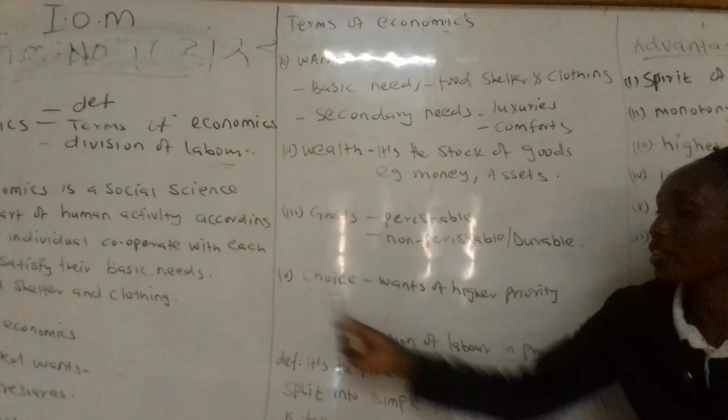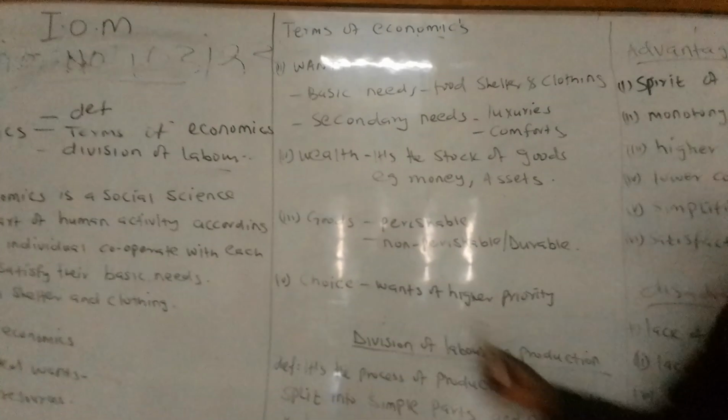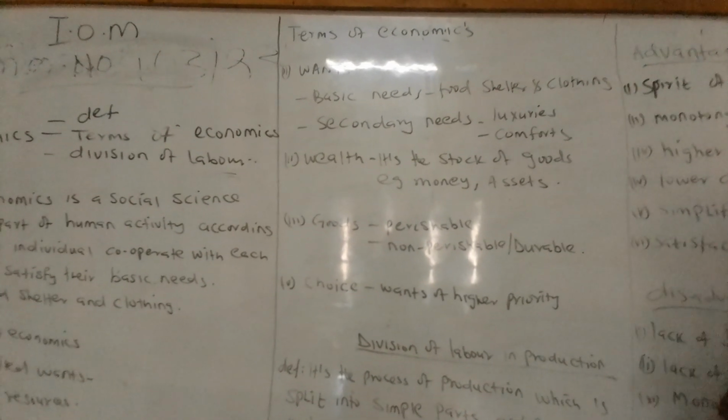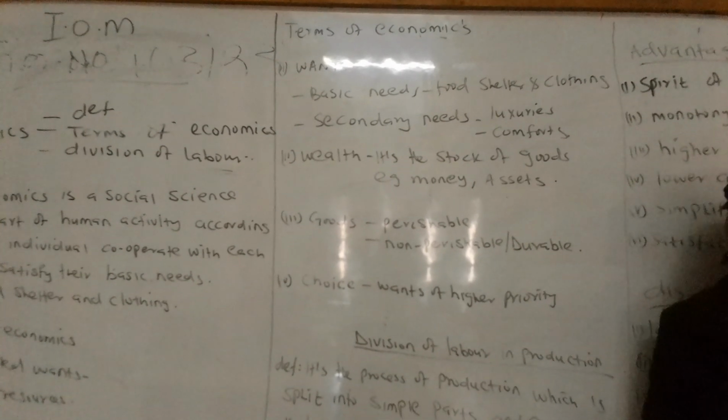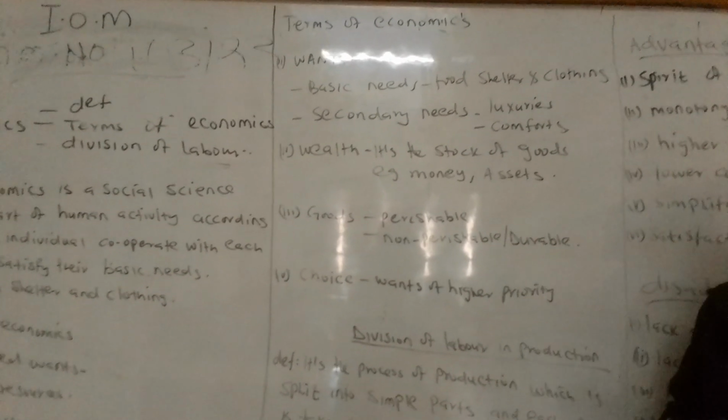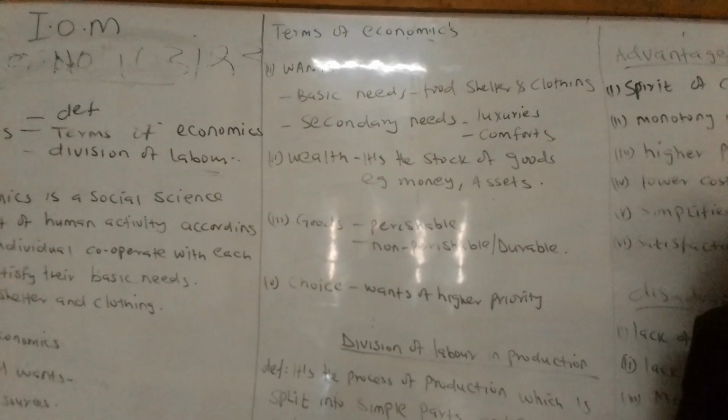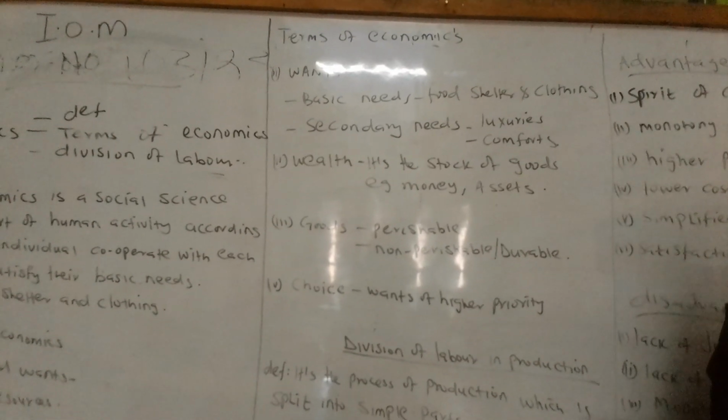And then another one is choice. Choice means wants or needs of a higher priority. Let's take an example. If you want to talk of the basic needs, which one are you going to start with? We have food, shelter, and clothing.